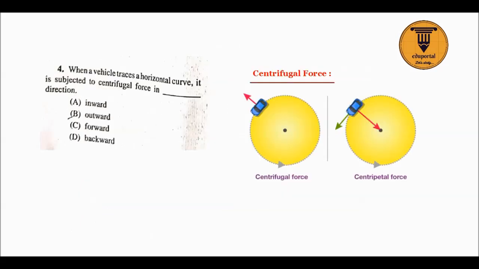Question number 4. Very easy question. When a vehicle traces a horizontal curve, it is subjected to centrifugal force. This is centrifugal force in the outward direction, so option B will be correct. In case of centripetal force it would be inward direction, but that's not the question here. Here the question is centrifugal force, so option B will be correct, that is outward direction.